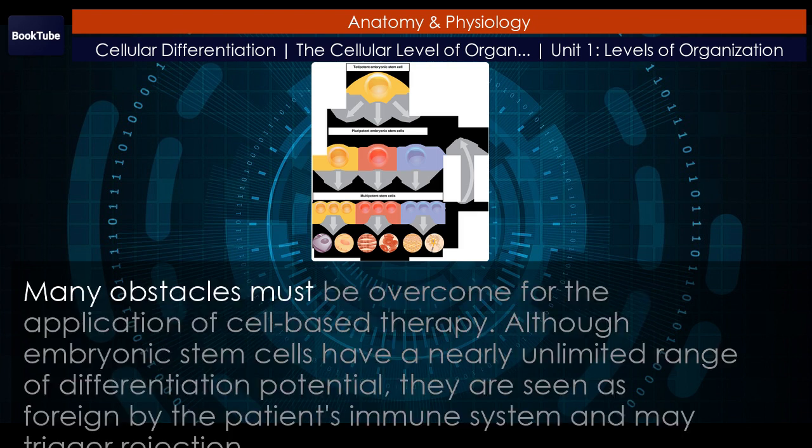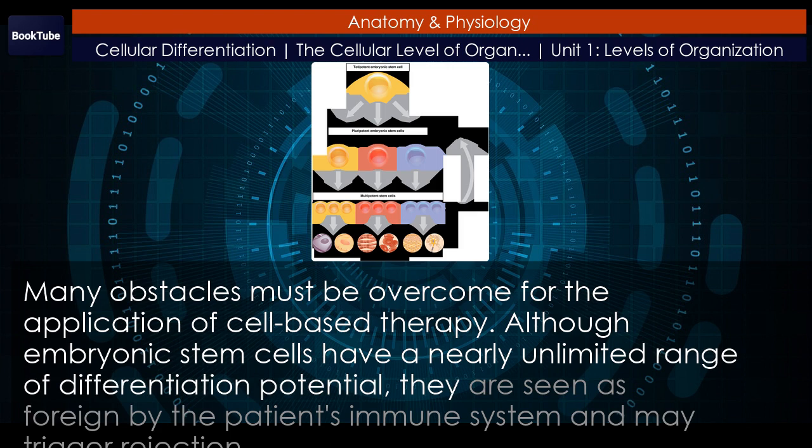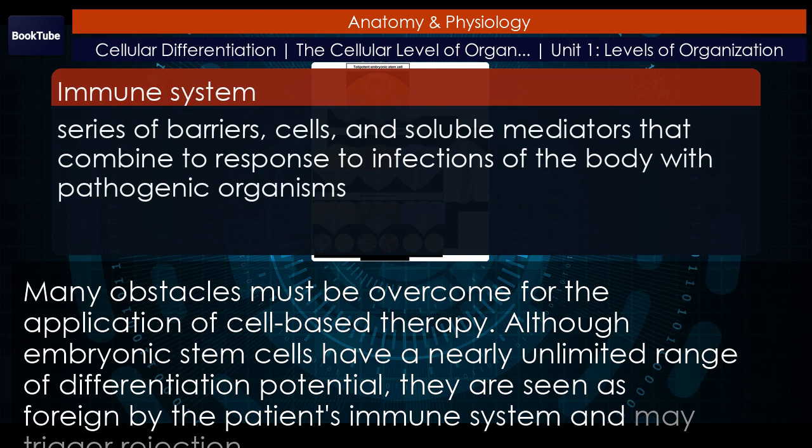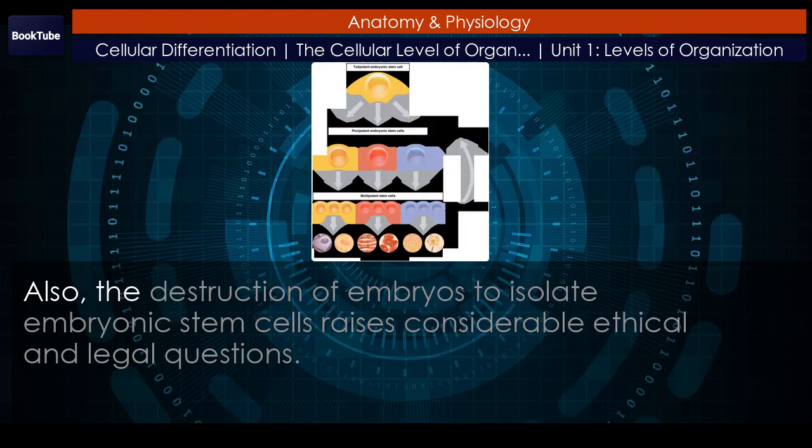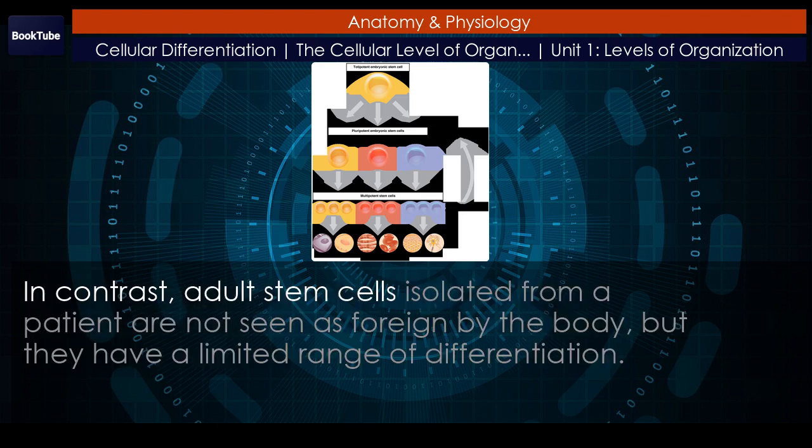Many obstacles must be overcome for the application of cell-based therapy. Although embryonic stem cells have a nearly unlimited range of differentiation potential, they are seen as foreign by the patient's immune system and may trigger rejection. Also, the destruction of embryos to isolate embryonic stem cells raises considerable ethical and legal questions. In contrast, adult stem cells isolated from a patient are not seen as foreign by the body, but they have a limited range of differentiation.